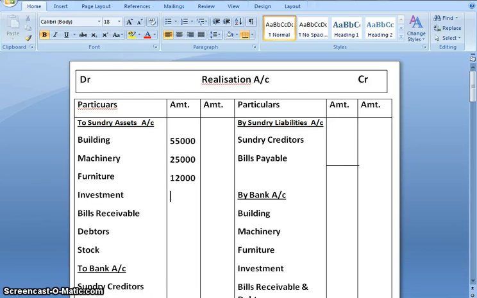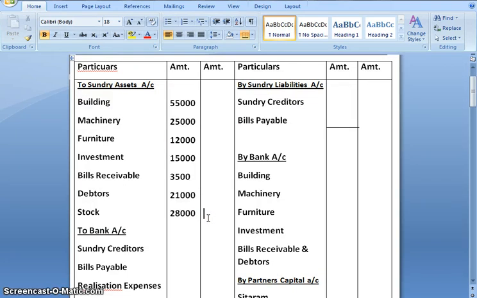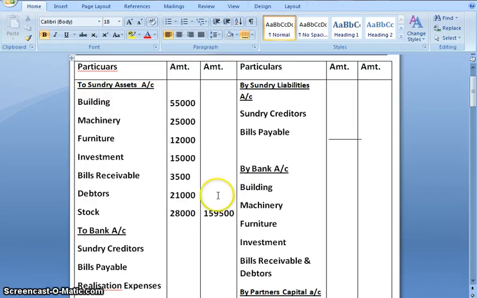Furniture 12,000. Investment 15,000. Bills receivable 3,500. Debtors 21,000. And stock 28,000. And their total would be 1,59,500.